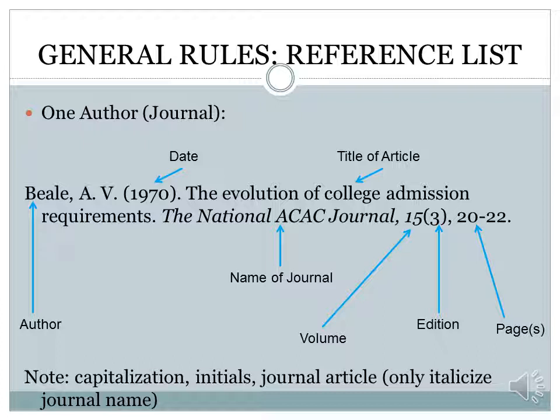After that, you're going to have a period again, and you're going to have the name of your actual journal here. That is going to be italicized, and you're going to capitalize every appropriate word. You're going to follow that with a comma and the volume number if given. The volume number is also going to be italicized, and that's going to be followed by the edition, which may or may not be there. Like I said, if it's not there, omit it, but if it's there, you need to include it. Notice that the edition is not italicized. Followed again by a comma, and then the page numbers, followed by a period. You do not have to put P dot here, you're just going to put your page range. And if you did find this article online, you would include the DOI or the web address, and I will show you that in a couple slides.